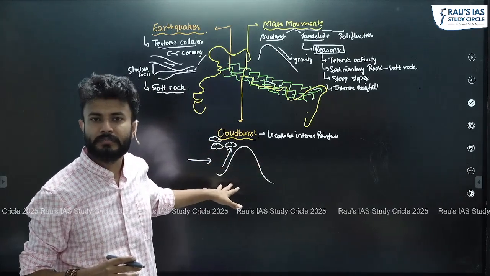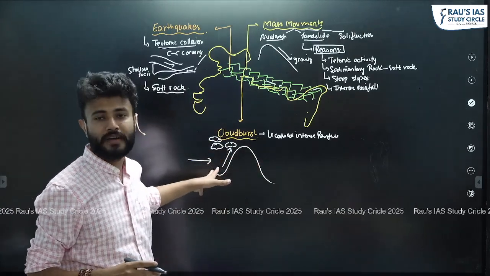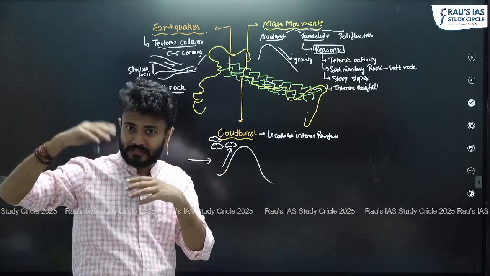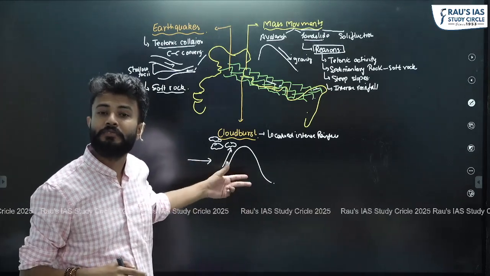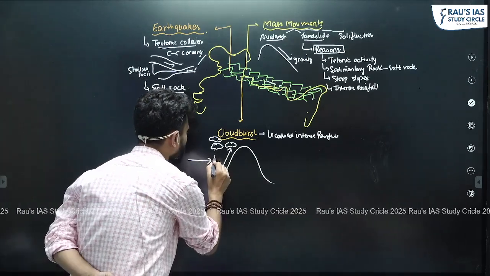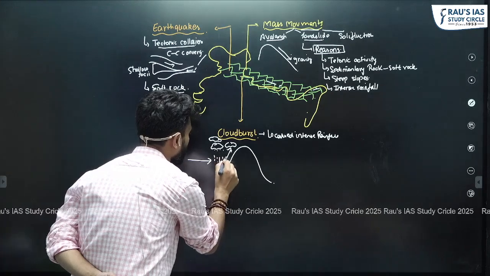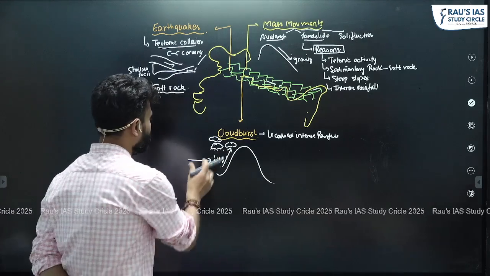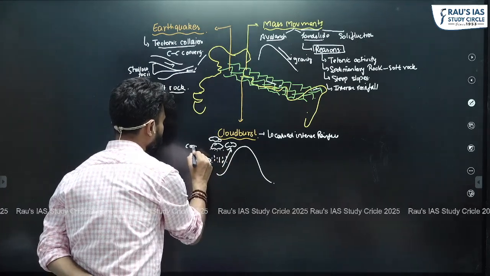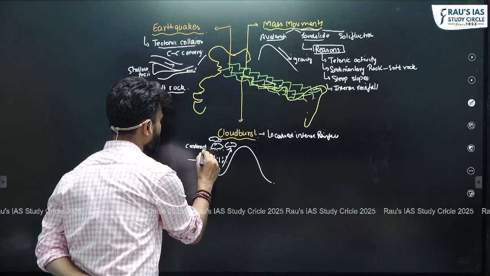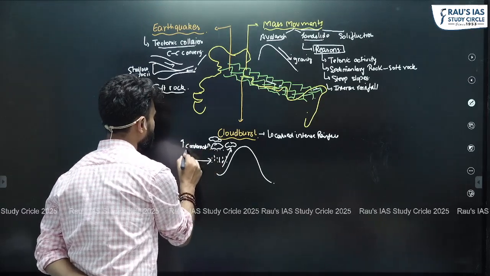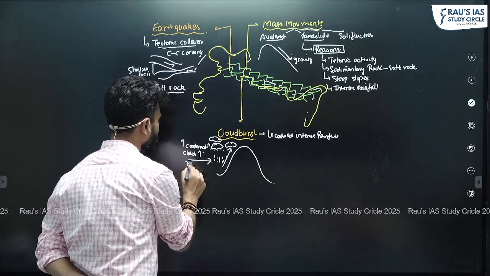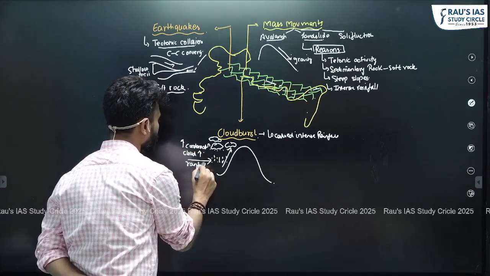Here you get cumulonimbus clouds. These clouds are known to have very intense rainfall, and because clouds are formed almost near the Earth's surface level, their impact is going to be very high. That is why you will get a very high amount of rainfall on the windward side of the mountains. Why? Because when the air is rising, the condensation rate is very fast. And if the condensation rate is very fast, then obviously cloud formation is very fast, and then the rainfall is very intense.